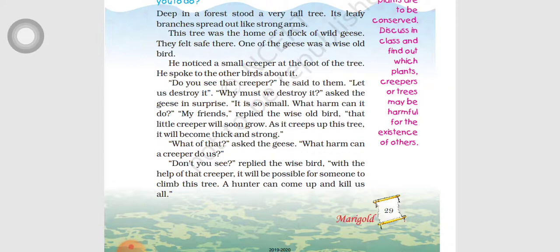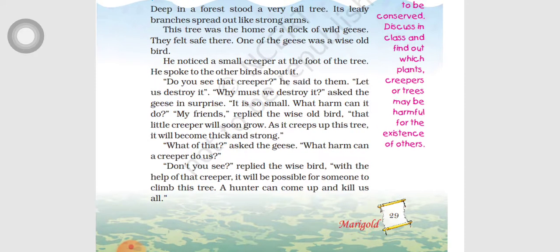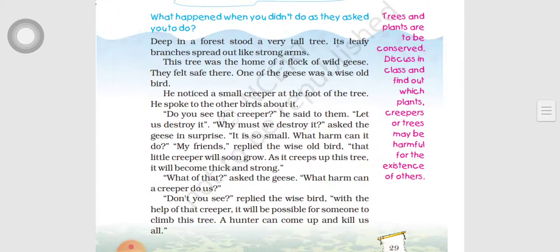Among the geese was a wise old bird. Among the geese, only one bird is very old. He noticed a small creeper at the foot of the tree. That old bird noticed there was a small creeper at the foot of the tree. He spoke to the other birds about it. The old bird spoke to the others about the creeper.